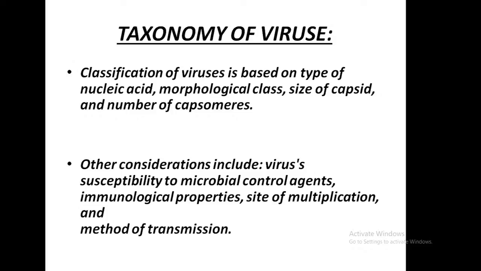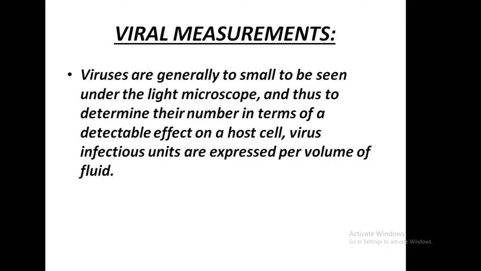Classification of viruses is based on the type of nucleic acid, morphological class, size of capsid, and the number of capsomers. Other considerations include the virus's susceptibility to microbial control agents, immunological properties, site of multiplication, and method of transmission.